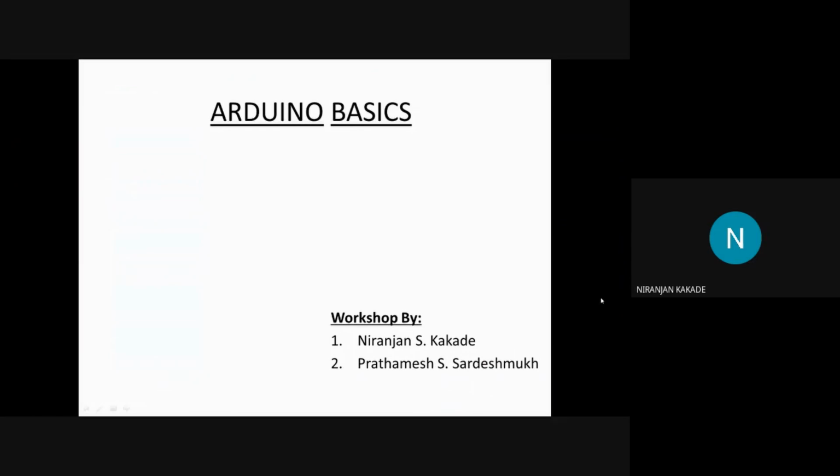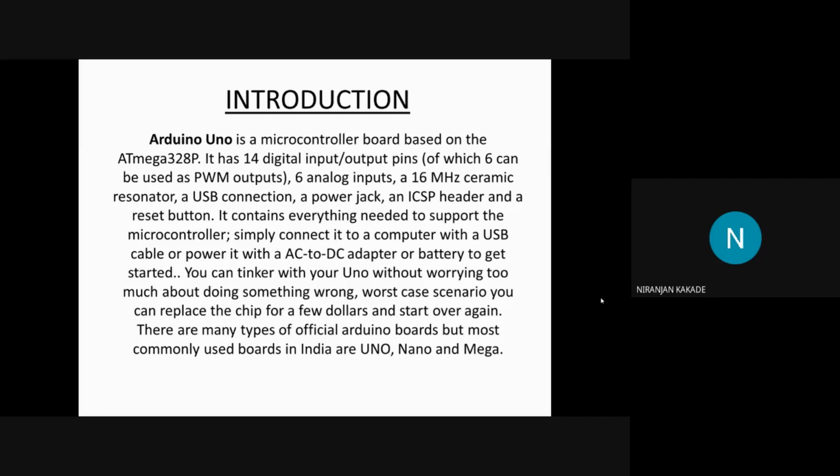So let's start. We are conducting the workshop on Arduino basics today. The workshop is taken by me, Niranjan Kakade, and my friend Prathamesh Deshmukh. So this is the introduction to Arduino. This is the official definition given by Arduino.com. I will just read it, and the next part of the slide will give detailed information about all these points.